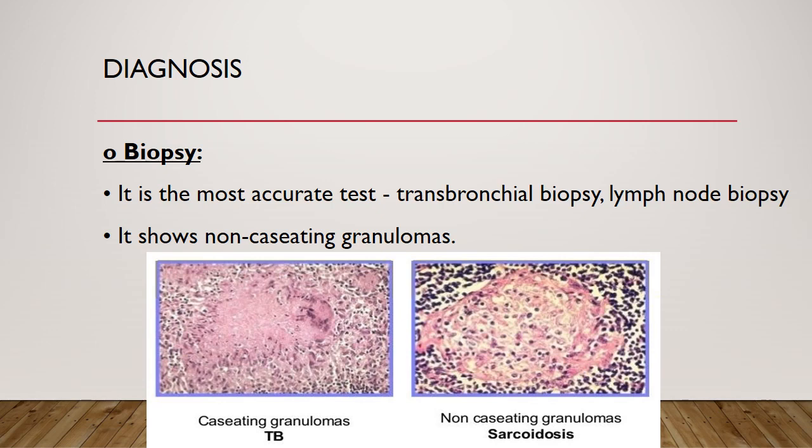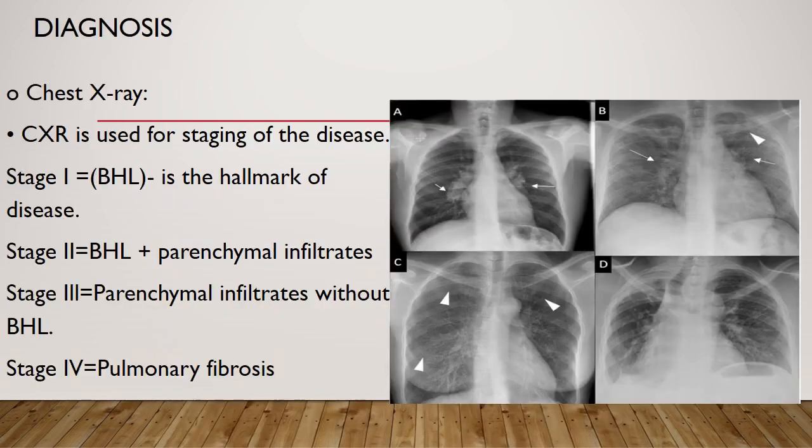As I have told you earlier, non-caseating granulomas occur in inflammatory diseases and there will be no necrosis. However, in caseating granuloma, which occurs in infective diseases like tuberculosis, there will be necrosis. There are 4 stages of sarcoidosis that can be seen on chest radiograph.